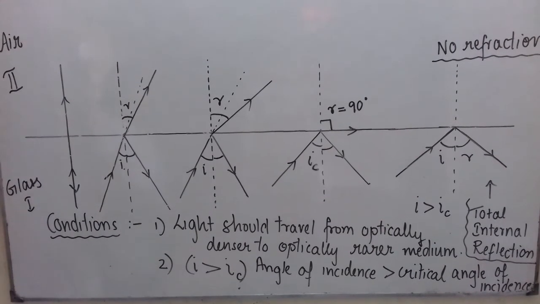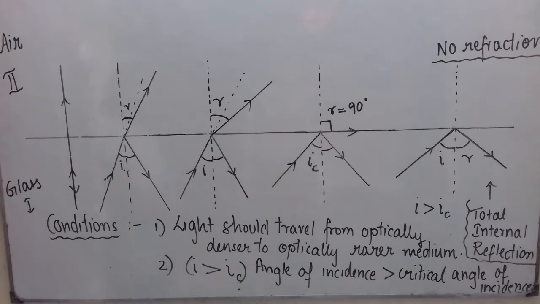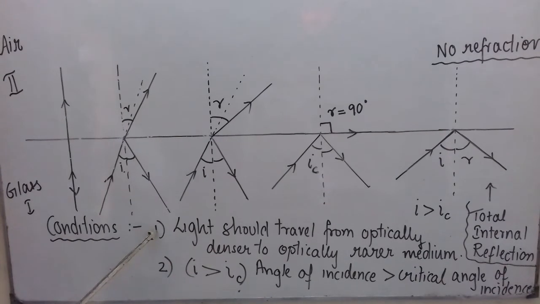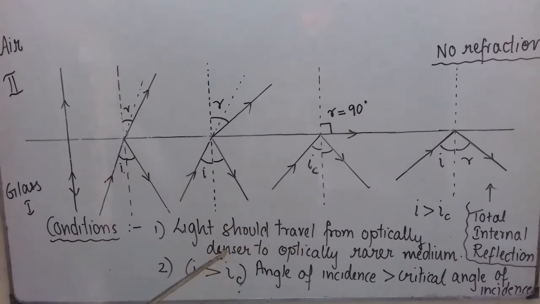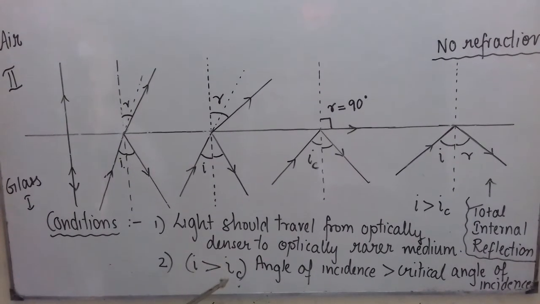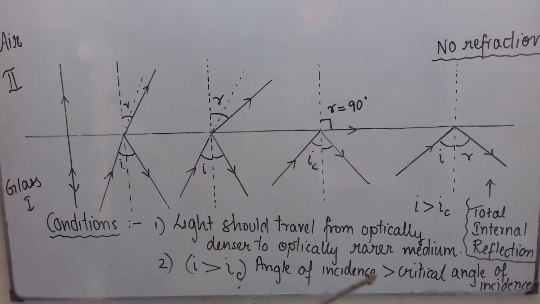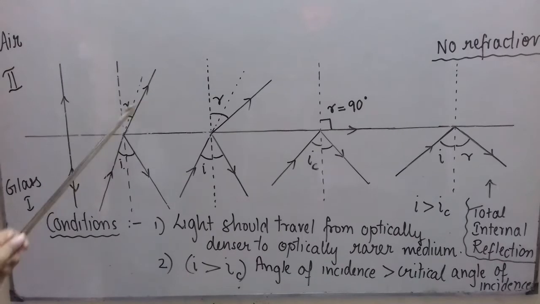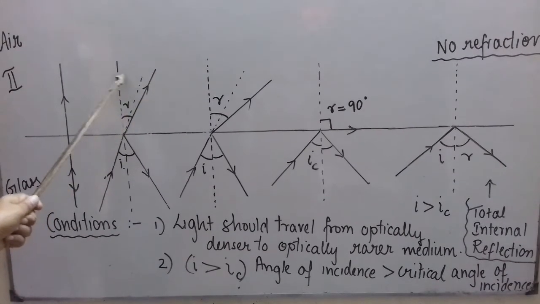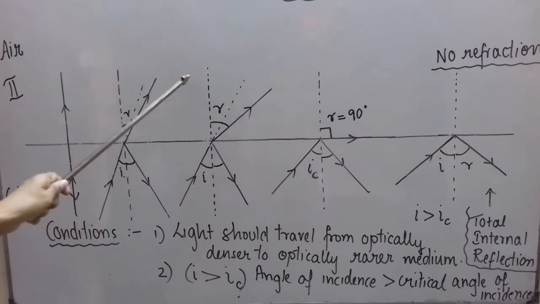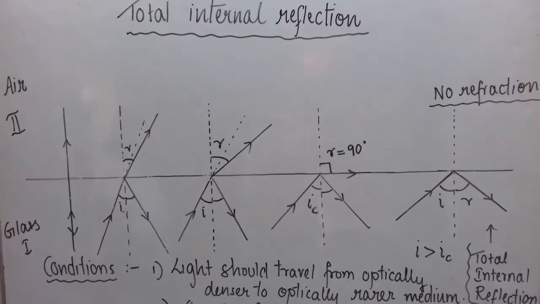Suppose I ask you to give the necessary conditions for total internal reflection to take place, then you should write these two conditions. One, light should travel from optically denser to optically rarer medium. Second, I should be greater than IC, that is, the angle of incidence should be greater than the critical angle of incidence, as you have seen here. Had it been air here and glass here, then what would have happened? The ray would have refracted towards the normal. So as we increase I, the ray would be moving towards the normal. So in that case, total internal reflection is not possible.